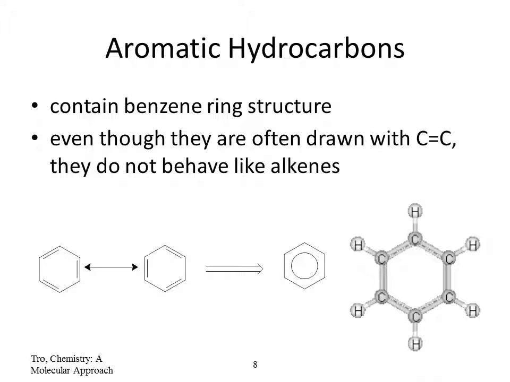So these double bonds can resonate and they can move from one carbon to the other carbon. As a result, the double bond is moving along this benzene ring. So we draw it like this, the hybrid structure for the benzene ring. These double bonds are very different from normal double bonds because they are not stable double bonds, they move. So it's a different structure than the other structures. That's what we call aromatic hydrocarbons.